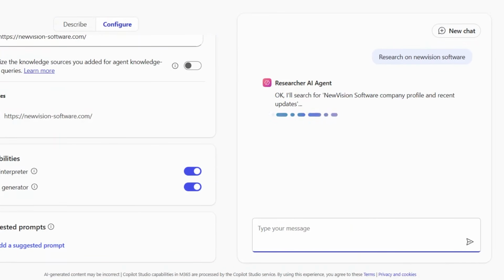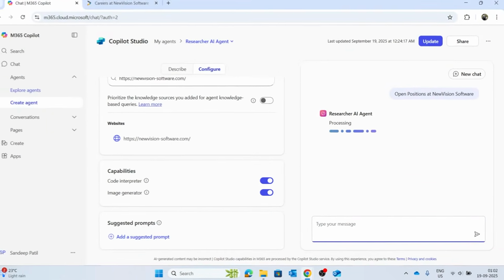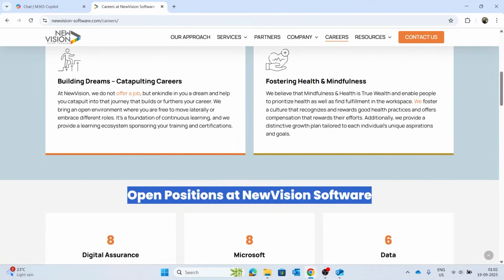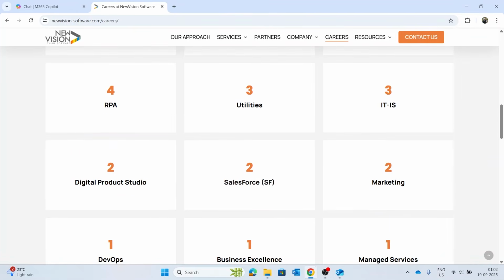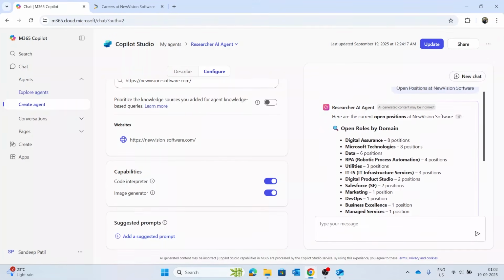You can see here, this is how Research AI Agent summarizes all the information. Also, if you want to ask for any specific information like open positions at New Vision Software, then we can put it like this and it will give you the right information. Now, if you go to the New Vision career page, this is how we have open positions in digital assurance, Microsoft, utility and all other practices. Now, if you go here and see, Research AI Agent starts finding all the information on the New Vision career page, and it will give us results like this.